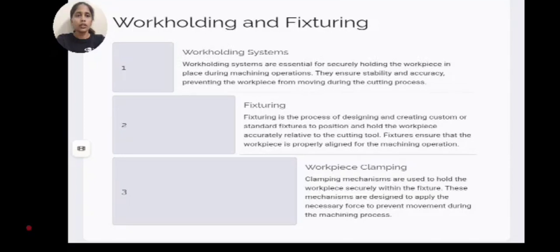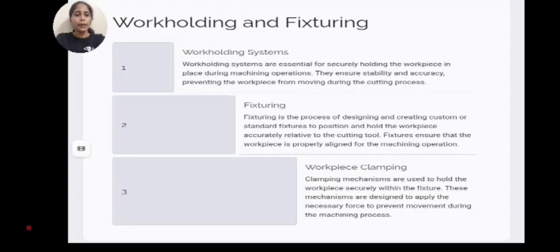Fixturing is the process of designing and creating custom or standard fixtures to position and hold the workpiece accurately relative to the cutting tool. Fixturing ensures that the workpiece is properly aligned for the machining operation.